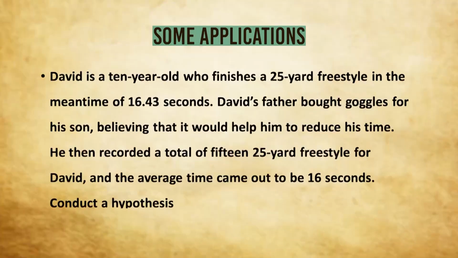We can think of another example. David is a 10-year-old who finishes a 25-yard freestyle in a mean time of 16.43 seconds. David's father bought goggles for his son, believing that it would help him reduce the time. He then recorded a total of 15 25-yard freestyle swims for David, and the average time came out to be 16 seconds. Here also we can conduct a hypothesis test by using testing of hypothesis problems.